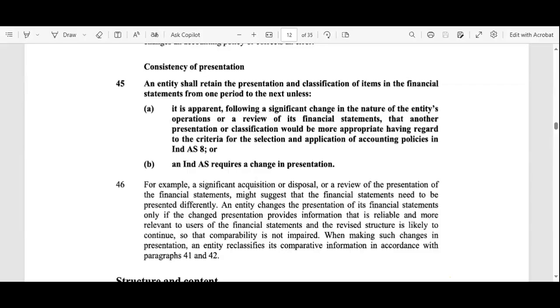So what is written in consistency of presentation?